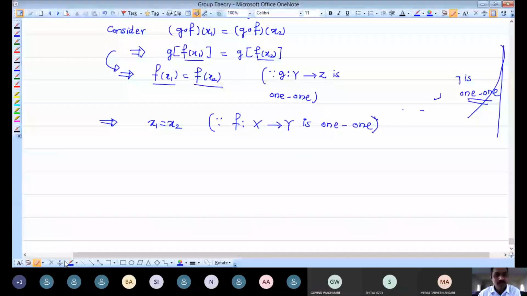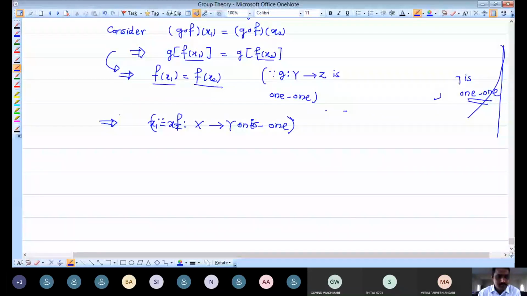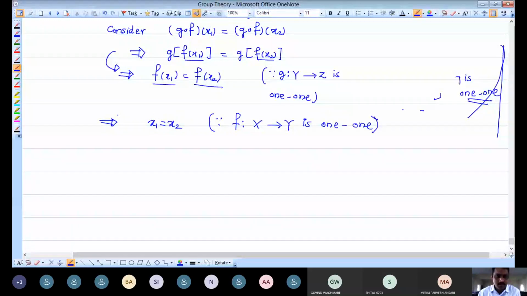So what we have considered here and what we are getting, thus G composition of x1 is same as G composition of x2 implies x1 is equal to x2.